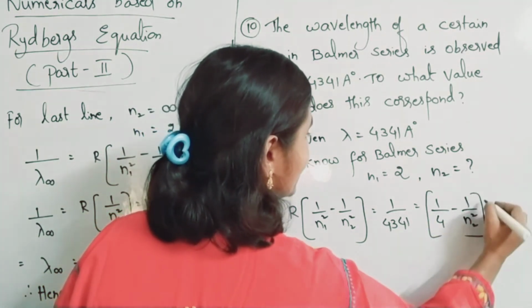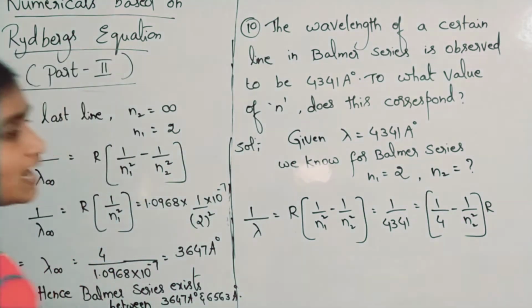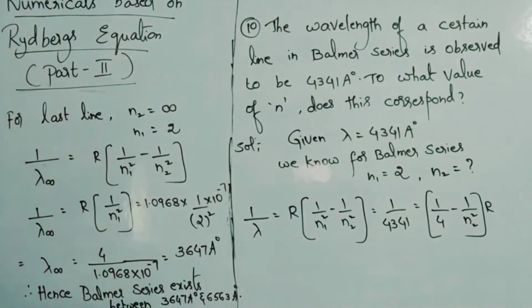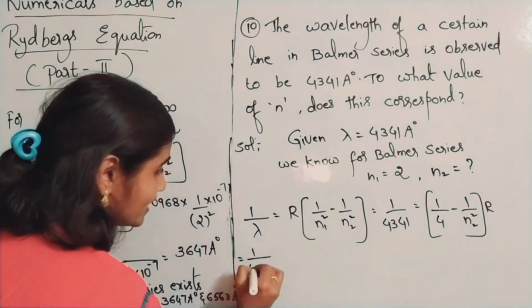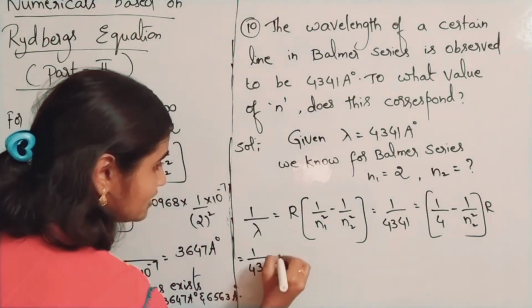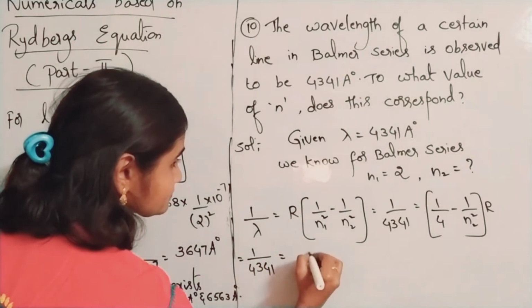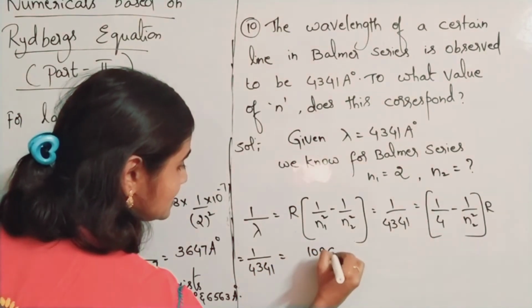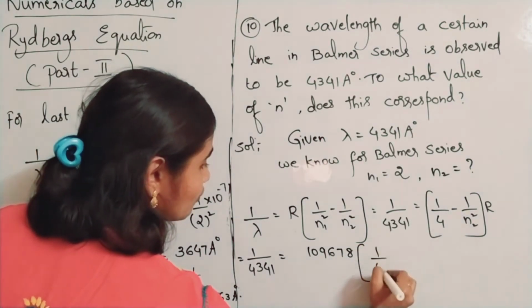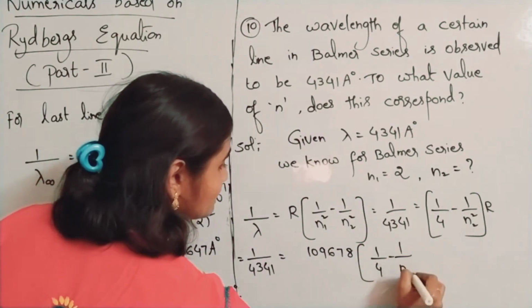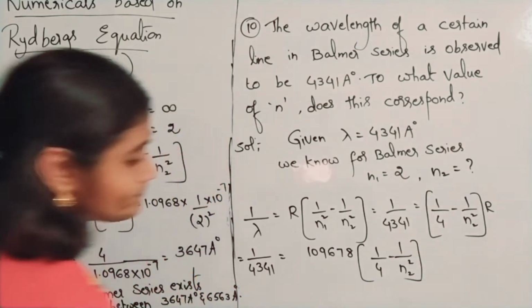We have to find the n2 value. R value is 109678 per centimeter. This also we know. So that implies 1 by 4341 is equal to 109678, the R value, into 1 by 4 minus 1 by n2 square.